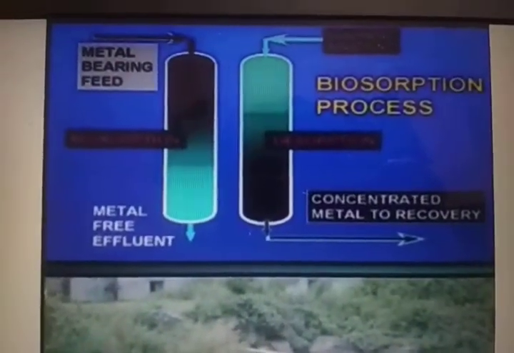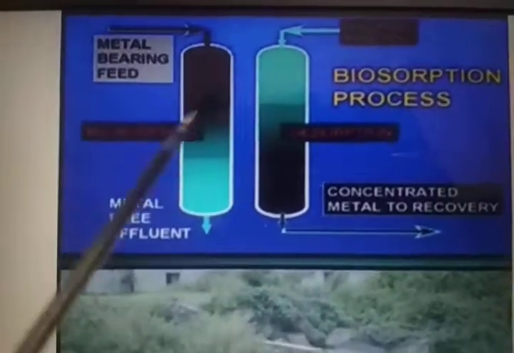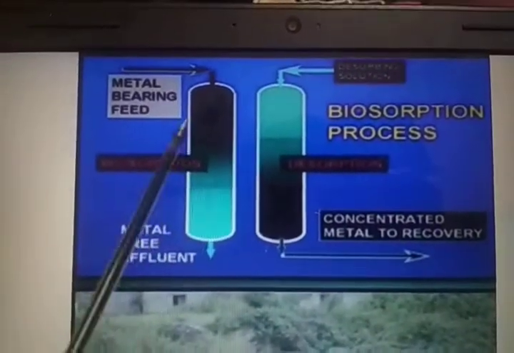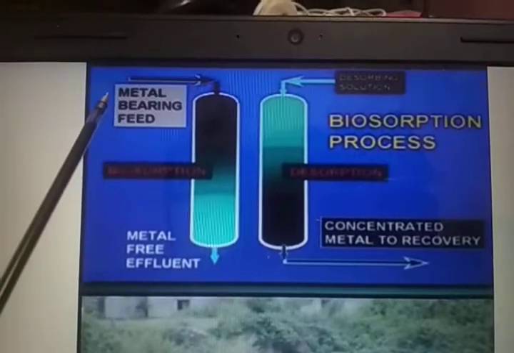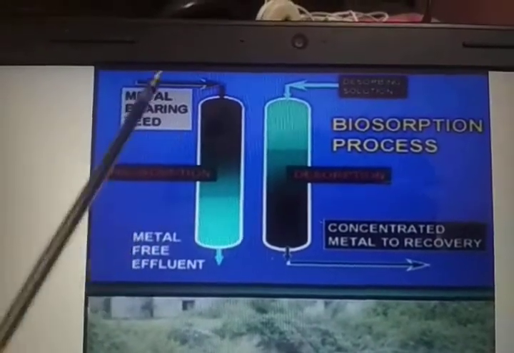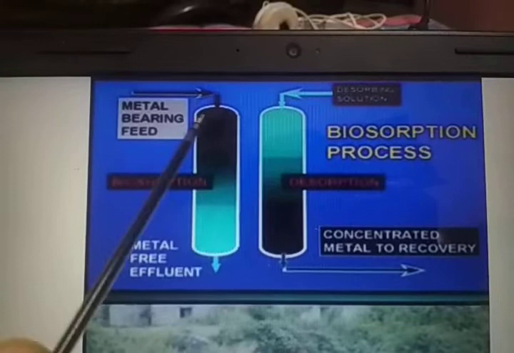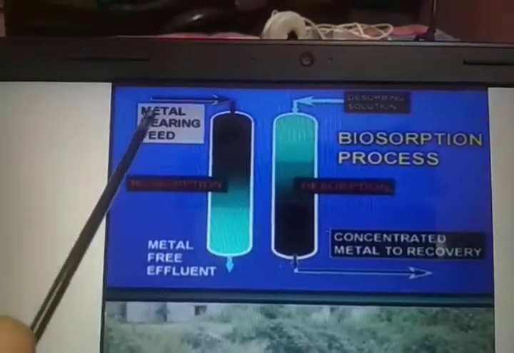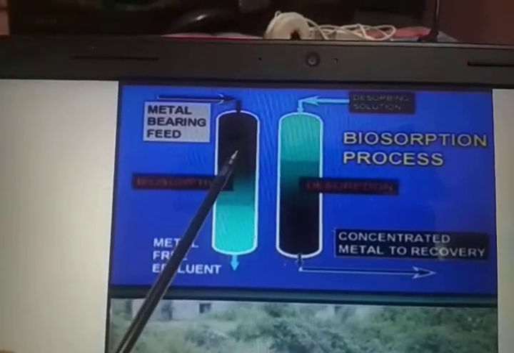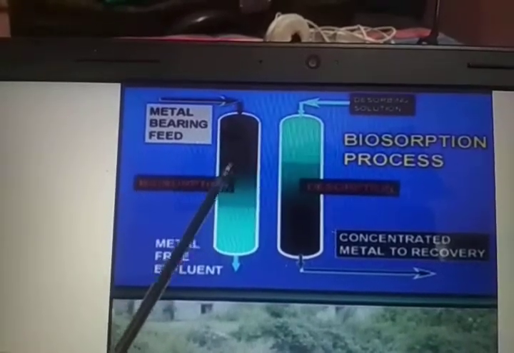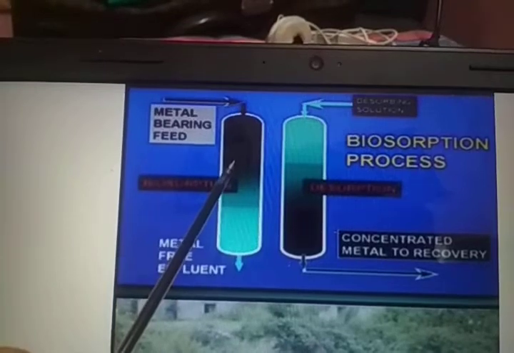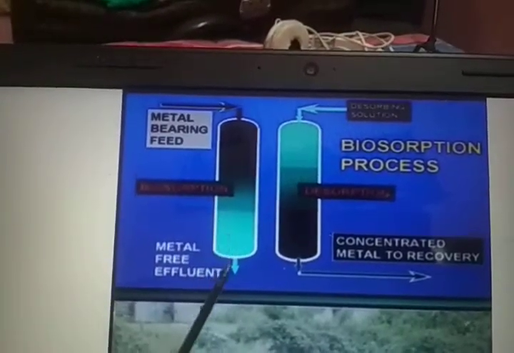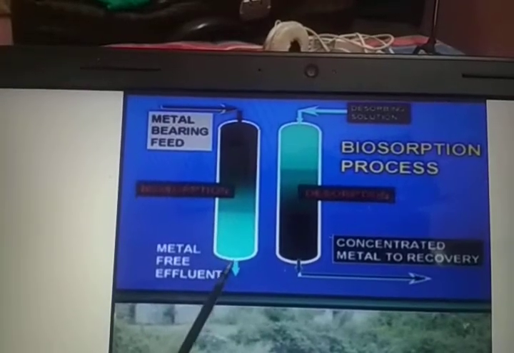So in the first diagram you will see that the bioabsorption process is going on. These are the metal bearing feed. Okay, see, this is the microbial mass. So when contaminated water passes through this, the metals bind over the cell wall surface, and the metal free effluent comes out.